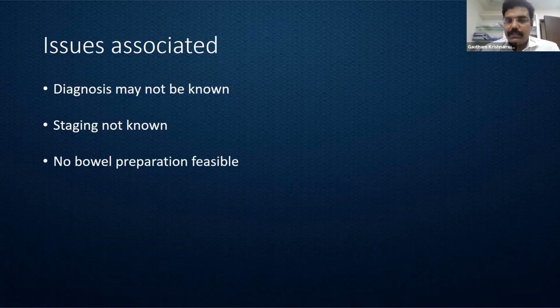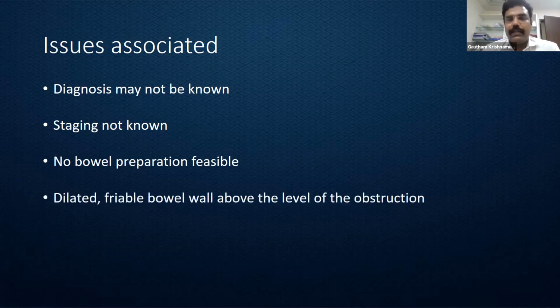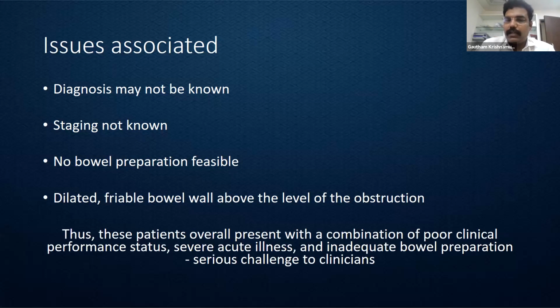Technically, since the patient is already in obstruction, we are not able to prepare the bowel. And the bowel which is grossly distended is likely to be friable, so involving it in any anastomosis or even handling can lead to a lot of iatrogenic injuries. Thus, these patients have a combination of poor performance status because of the malignancy and acute deterioration due to obstruction, the severe acute illness, and inadequate bowel preparation. All of these put together pose a serious challenge for clinicians to handle the situation.